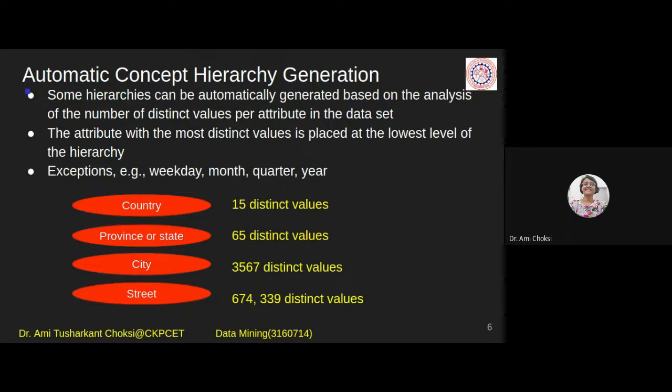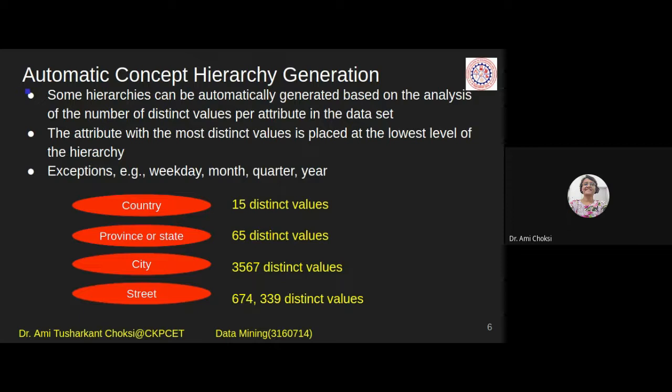Automatic concept hierarchy generation: whichever is having the minimum distinct values will be put on the higher level. Then among the others, whichever is having the least values will be put at the second level. Here country is 15 distinct values, so we have put it at that level.